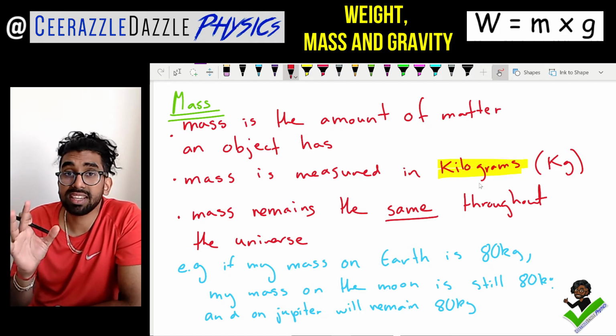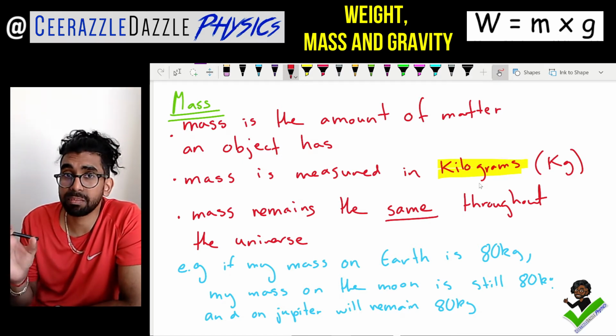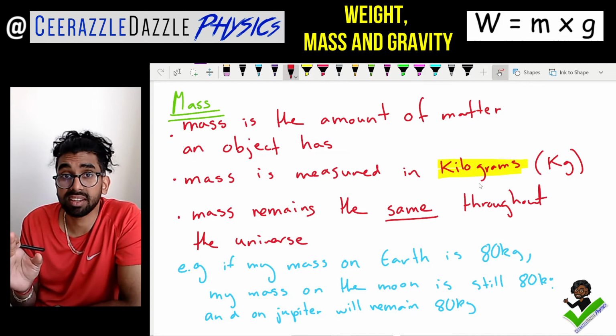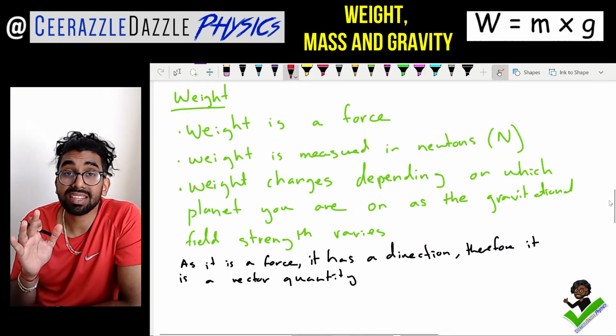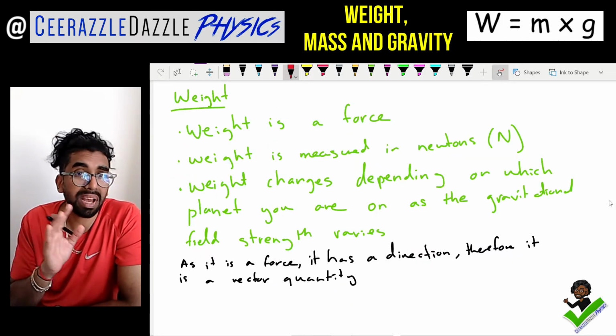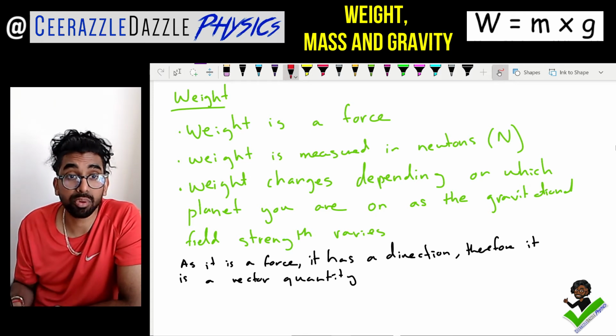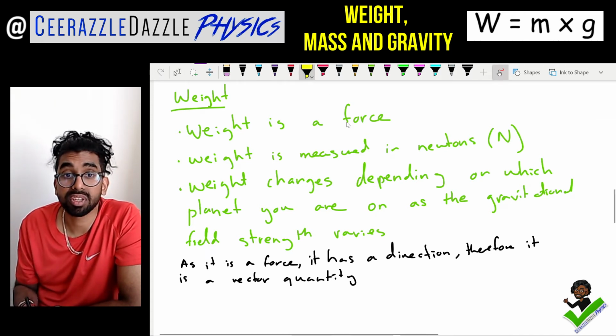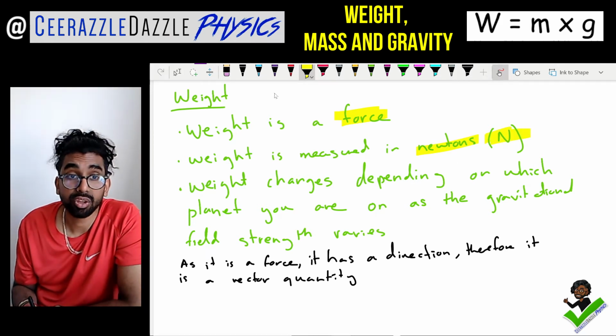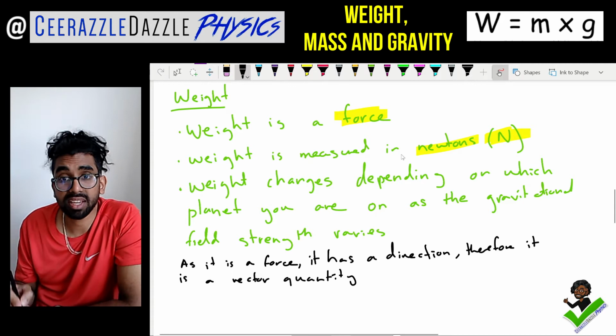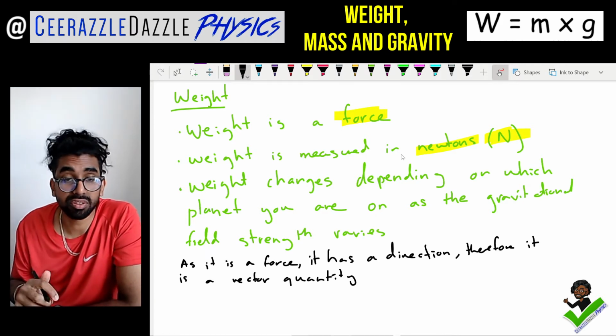Right, so what exactly is weight? How is weight different to mass? Well, the first thing to note is that weight is a force. So mass is not a force, but weight is a force, guys. It is measured in newtons, guys, or capital N. Don't forget, you write down the word newtons, or capital N for newtons, if you want the symbol here.